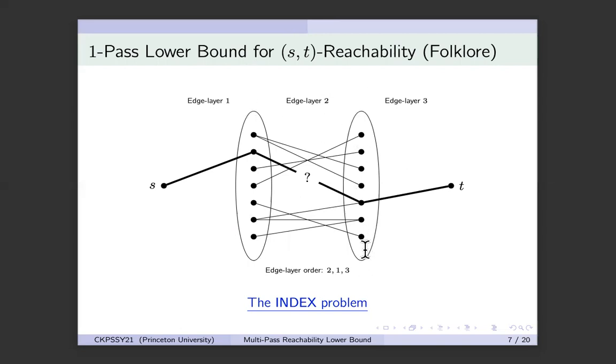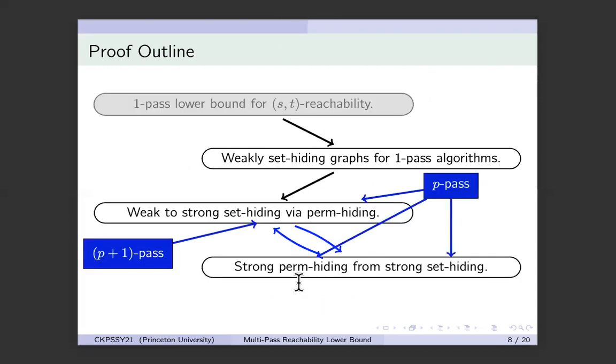And because it does not know which edge to remember, it actually has to remember all n square edges. And therefore, to solve ST reachability in one pass, it must remember all the edges in the bipartite graph, and this is the n square lower bound. This is step 1 in our proof. I showed you how ST reachability is hard for one-pass algorithms.